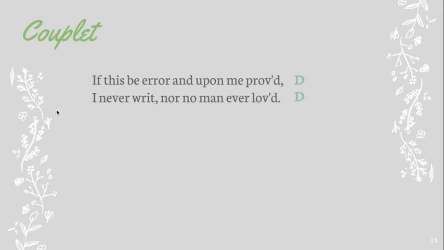And now a couplet, this is important to know. If you're struggling to figure out what a poem is about, always look to the couplet. The couplet is what is referred to as the turn. So there's always a little bit of a change being made, or he's helping to drive home his point. If this be error and upon me proved, I never writ, nor no man ever loved. So he says, if this is wrong, and you can prove that I'm wrong, I never wrote, nor no man ever loved. Basically, because I've obviously written a poem and people have obviously been in love, there's no way that I could be wrong. So I'm definitely right about my opinion of what true love is.